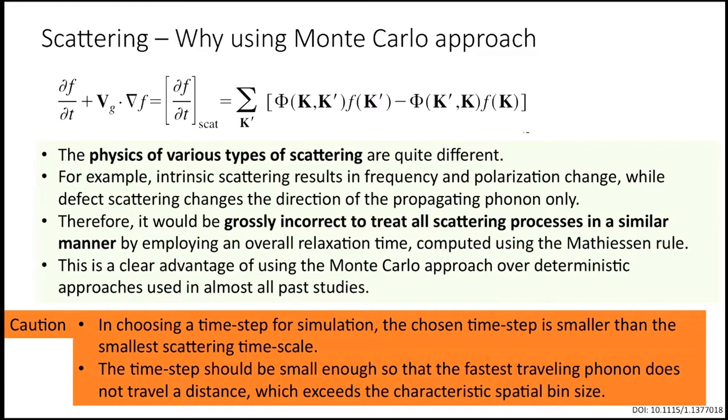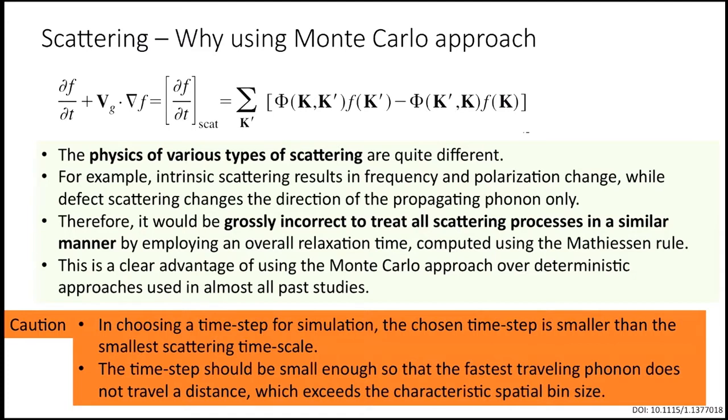Okay, let me talk about that. It's written in this slide. Basically, the major reason why we use it is that there are various types of scattering processes. As we could see from here, we talked about Umklapp processes, normal processes, and we talked about impurities. There could be scattering from dislocations, there could be scattering from boundaries also. We haven't spoken about scattering from boundaries yet.